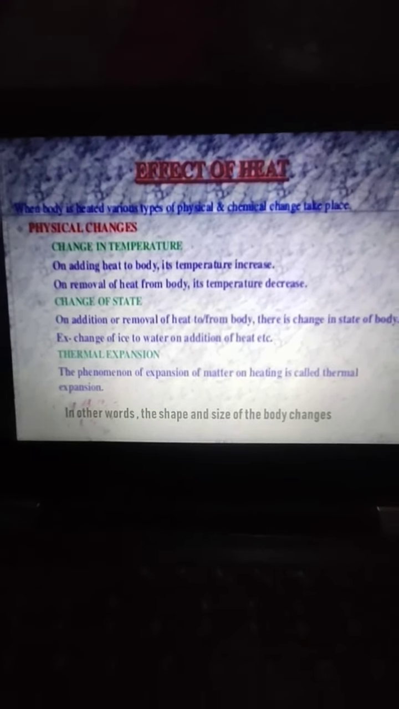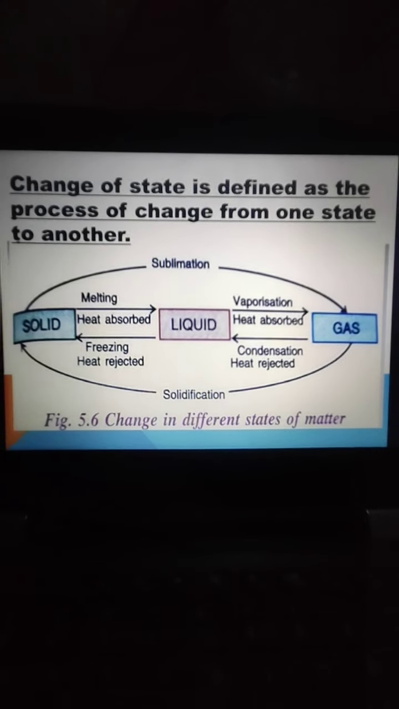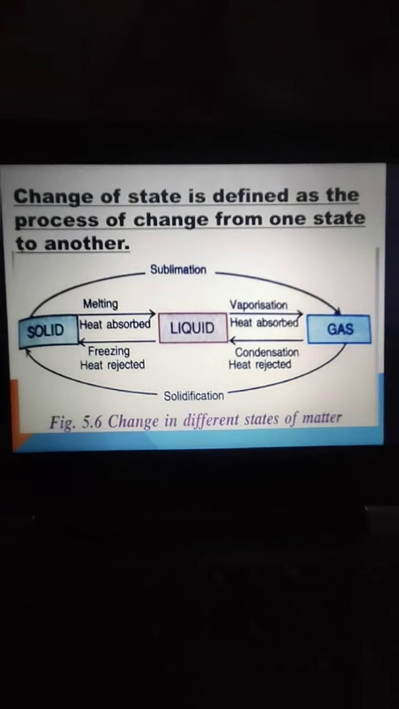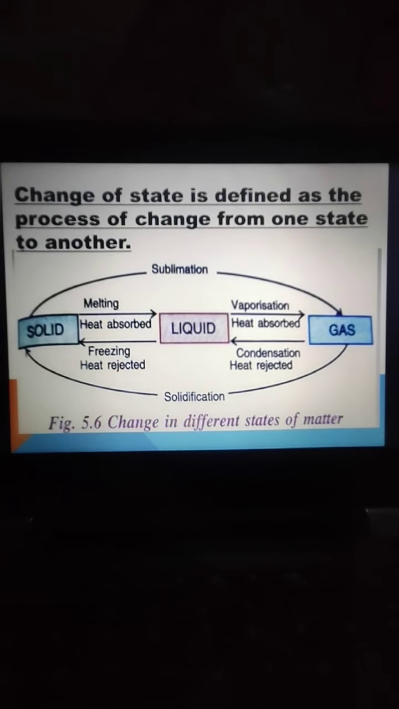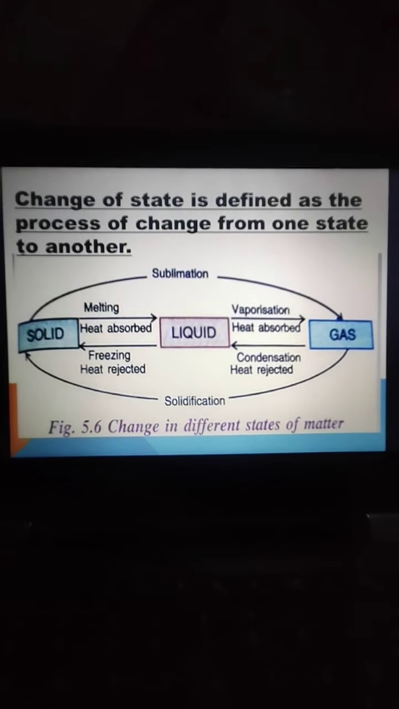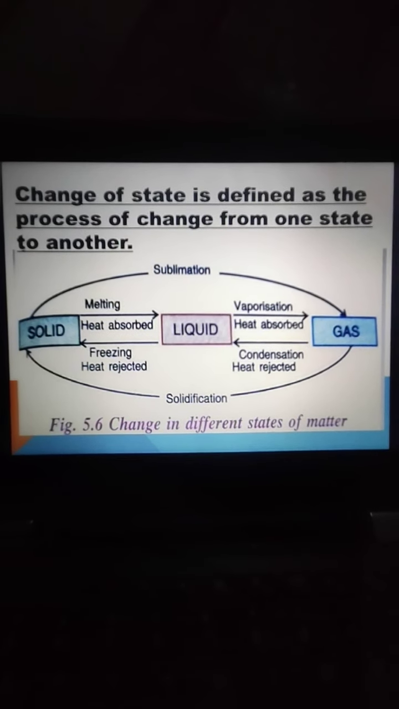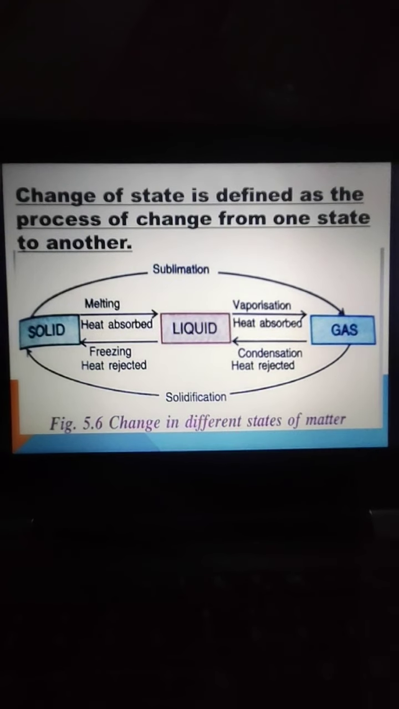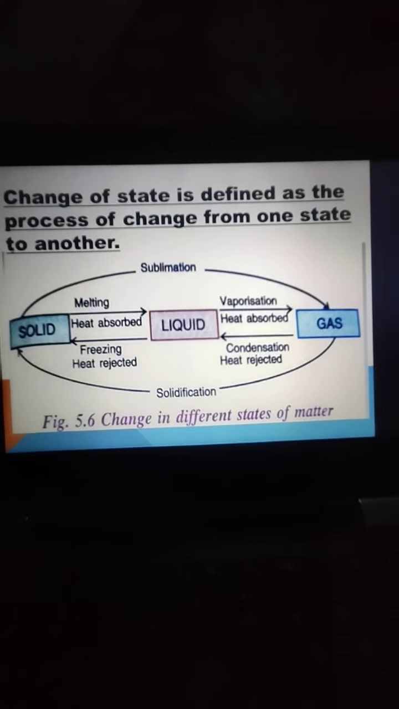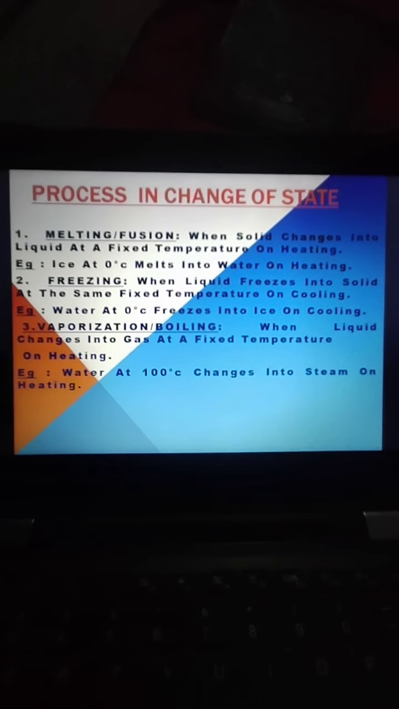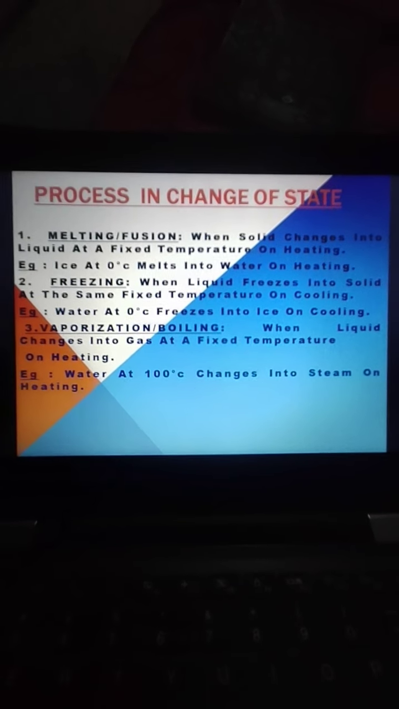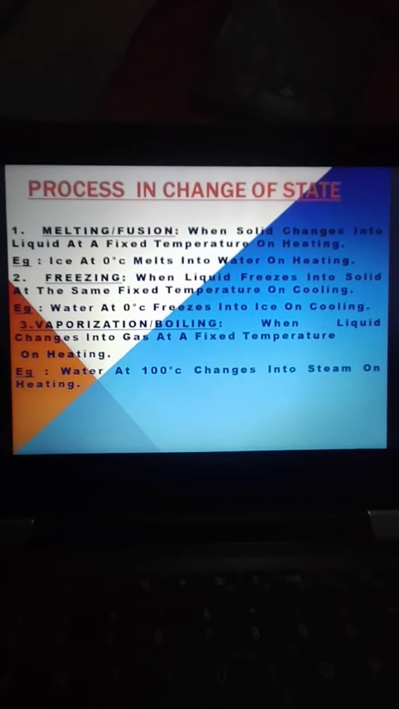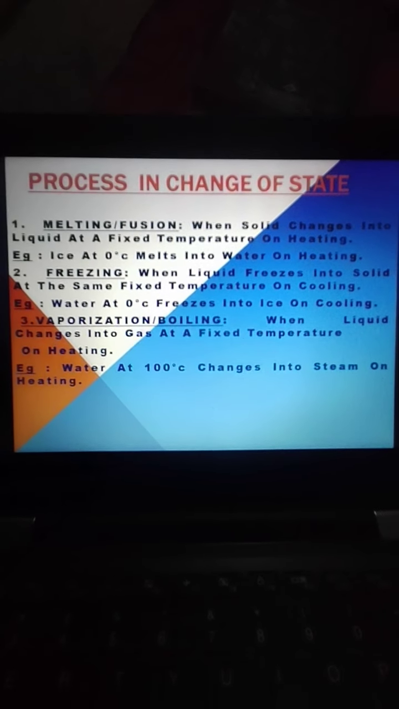So next we are having the change of state topic. Change of state is defined as the process of change from one state to another. Beta, there is a diagram given in your book showing what processes are involved when a solid changes to liquid and liquid changes to gas, and we are now going to discuss that. You have to learn only these definitions and do an example with each definition. Only this thing you have to do in your topic.